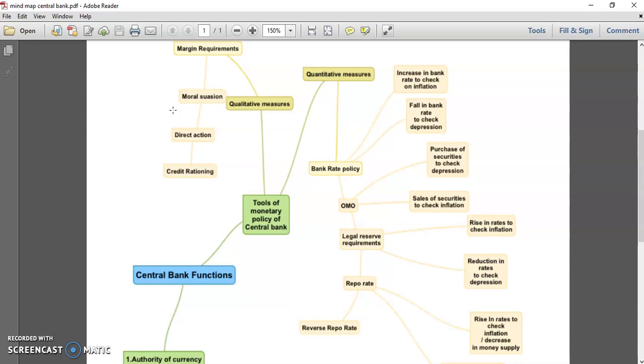Let's say the market value of the security on which you want a loan is rupees 12,000. RBI says that less loan amount should be given to the public, so RBI increases the rate of margin. Let's say 12,000 is the market value of the security on which you are going to take a loan. RBI decides that a 20% margin is there. It means you can take a loan of only 80% of that 12,000. Your security value is always higher than your loan amount. So 80% of 12,000 means you can take a loan of 9,600.